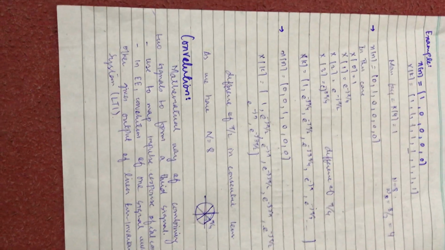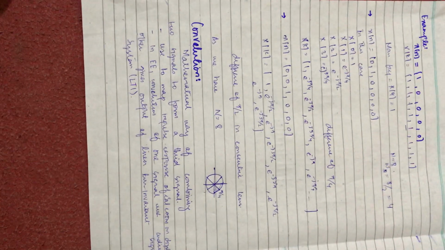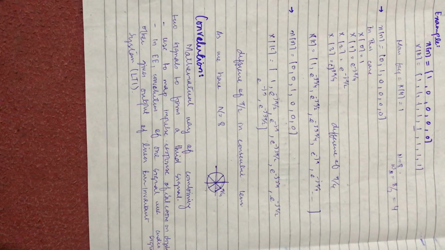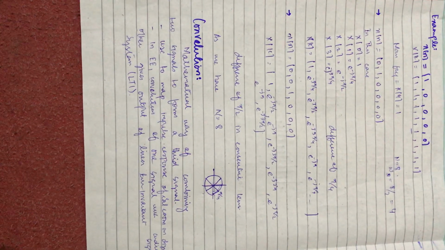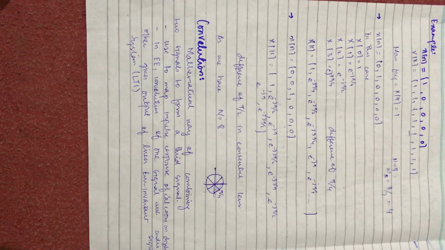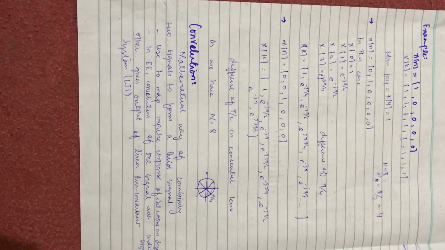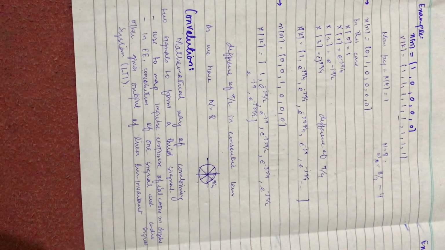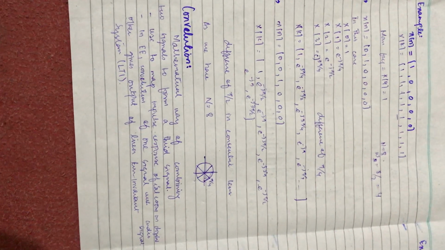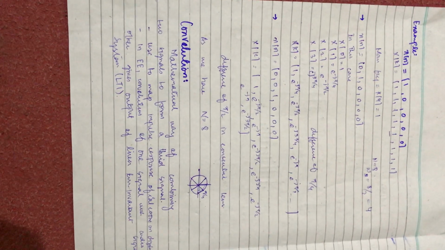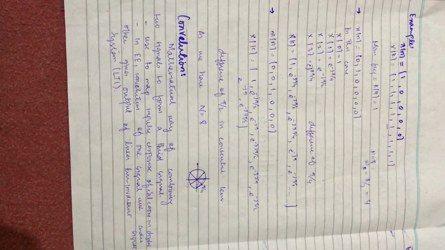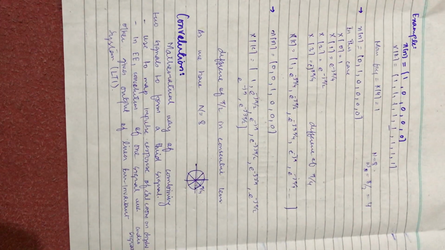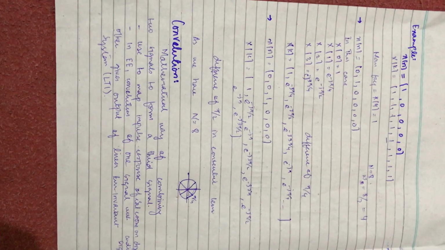Now come to convolution. Convolution is a very important topic in the course of DSP. What is convolution? Convolution is the mathematical way of combining 2 signals to form a third signal. If we have to combine 2 signals, we apply convolution on them. It is used to map the impulse response of a real room onto digital audio signals. And in electrical engineering, the convolution of one signal with another gives the output of a linear time invariant system, which is a very important term.